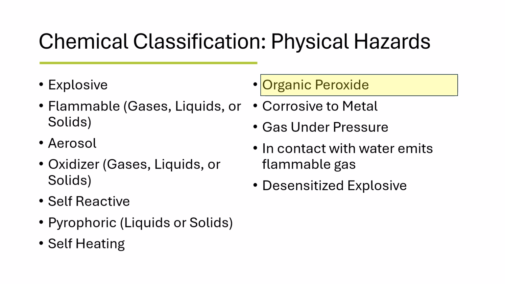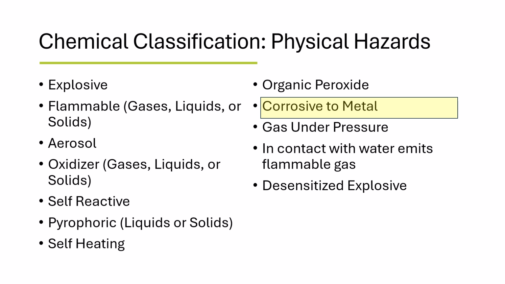Organic peroxides are certain types of chemicals with an oxygen to oxygen bond. The chemicals can be unstable and present explosive, corrosive, toxic, and extreme fire hazards. Chemicals which are corrosive to metal will damage or even destroy metals. Gases under pressure are gases which are pressurized, liquefied, or dissolved inside of a container. These may include products like compressed oxygen, liquefied propane gas, or acetylene cylinders.